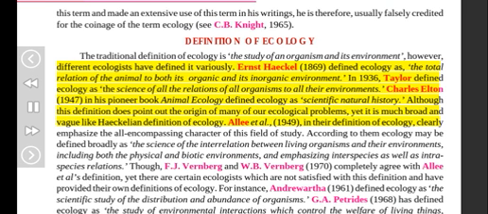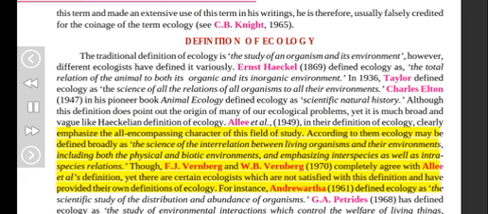Although this definition does point out the origin of many of our ecological problems, yet it is much broad and vague, like the Haeckelian definition of ecology. Allee et al., 1949, in their definition of ecology, clearly emphasize the all-encompassing character of this field of study. According to them, ecology may be defined broadly as the science of the interrelation between living organisms and their environments, including both the physical and biotic environments, and emphasizing interspecies as well as intraspecies relations.